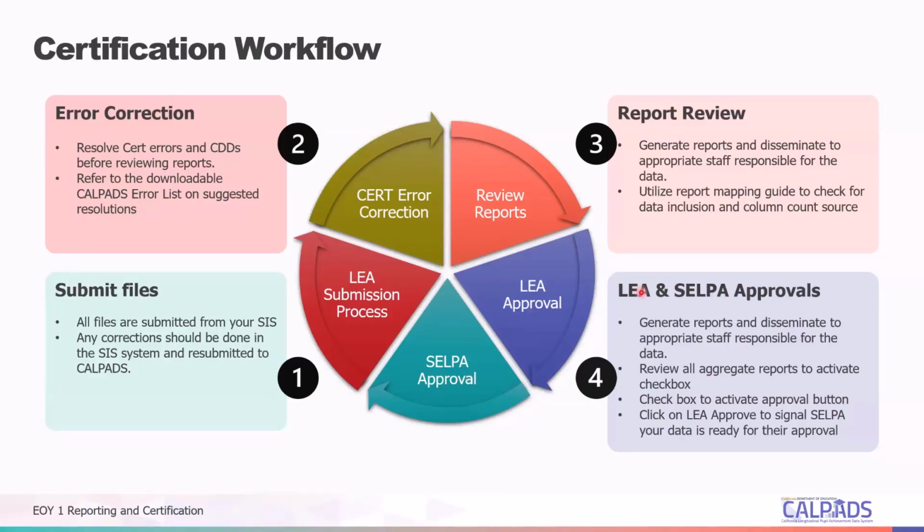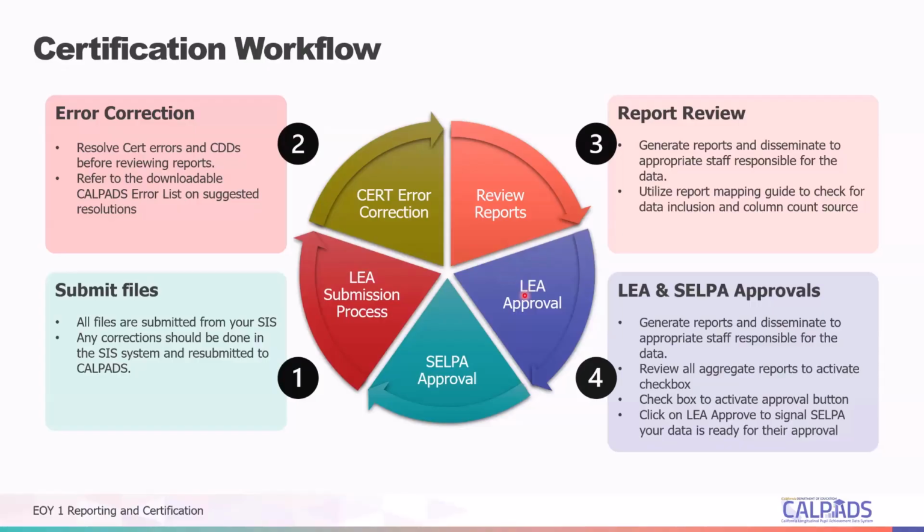Next level is the LEA approval. After generating reports and getting the green light from all of the data stakeholders, the LEA admin, or whoever is the data certifier, will then review all of the reports in the certification user interface. Once all of the reports, at least the aggregate reports, are all green, then the LEA reviewer will go ahead and click on the approval button.